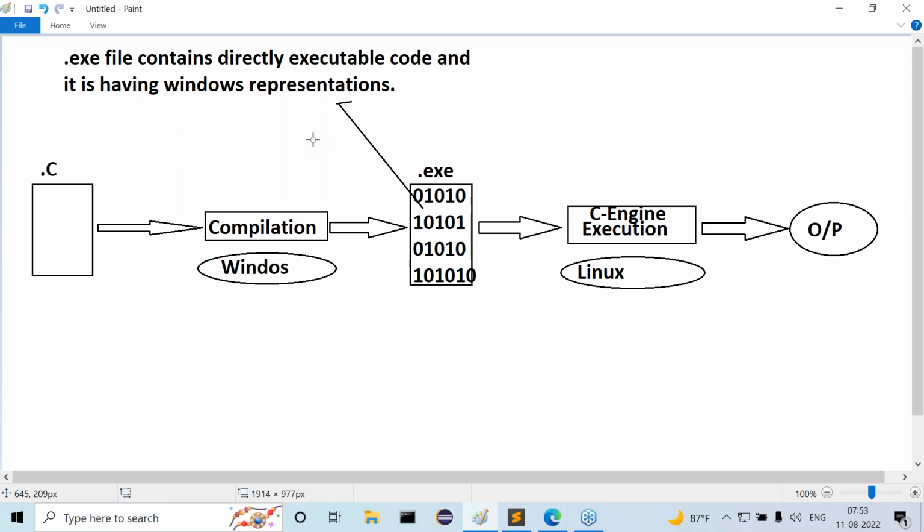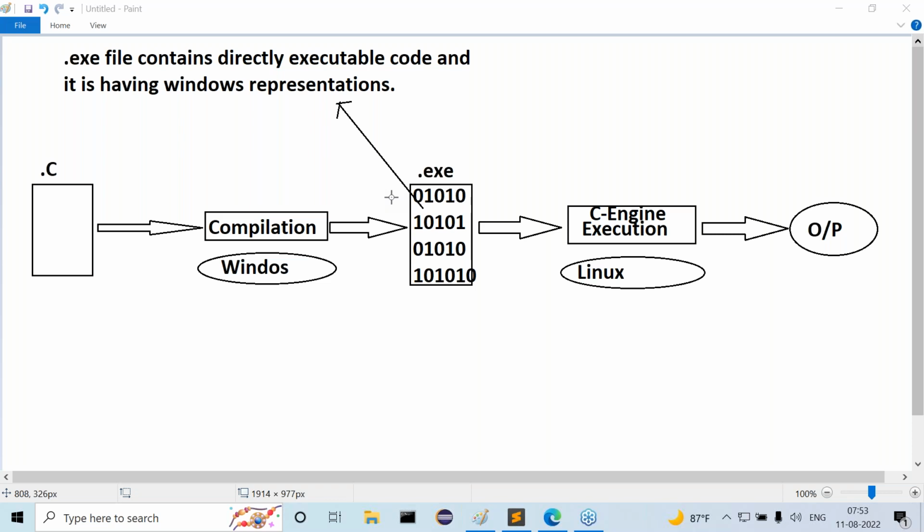First of all, tell me where we compiled our C program. Everybody answer my question. Which operating system did we compile our C program on? On the Windows operating system. When we compile our C program on Windows, the .exe file is automatically generated.